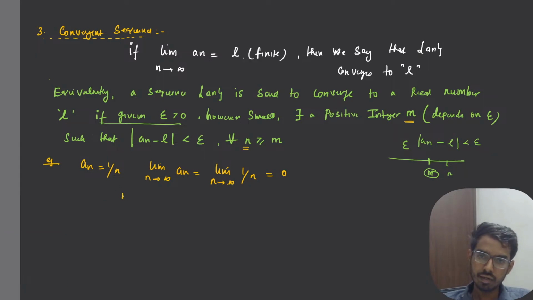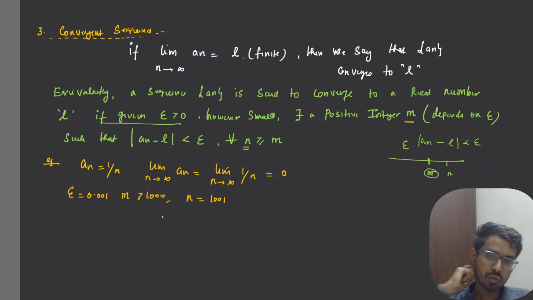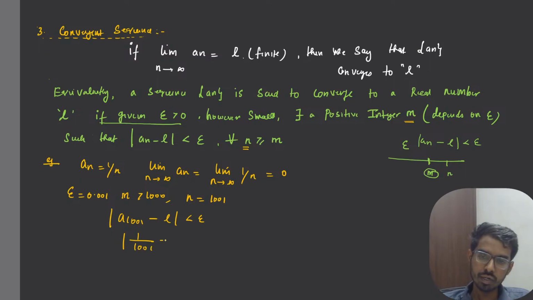Let us take m to be greater than 1000, because we have assumed epsilon to be 0.001. Now you take any n that is greater than m. Let us take n to be equal to 1001. Then the distance between a_1001 minus L will be less than epsilon. Yes or no? Because what is a_1001? It will be 1 by 1001 minus L, and this will be less than 0.001, right?